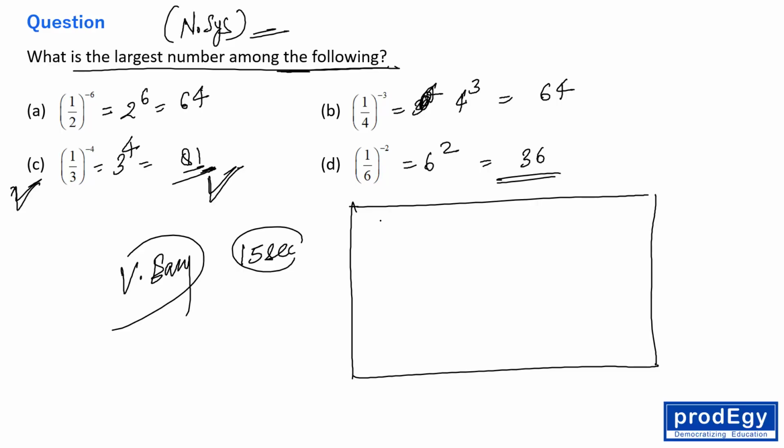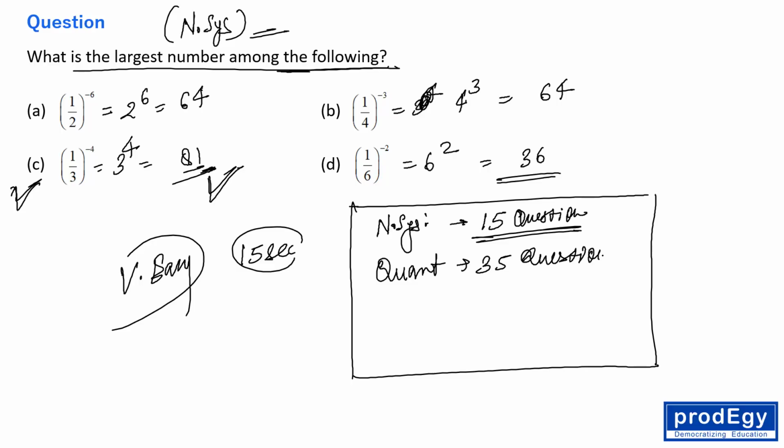so I can say from number system, around 15 questions are there in the question paper, right? So only one topic has this much weightage, right? And the entire quant has around 35 questions in this question paper, right? And data sufficiency, this time they have asked very much. So around 6-7 questions are from data sufficiency. And if I talk about general mental ability, they have asked around 10 questions, I guess, in this question paper, right?